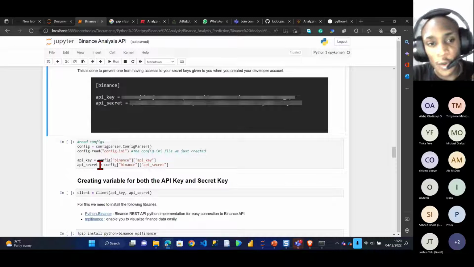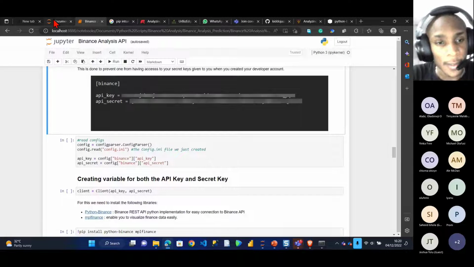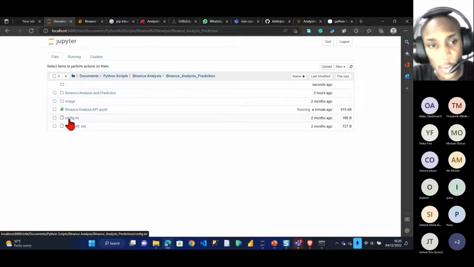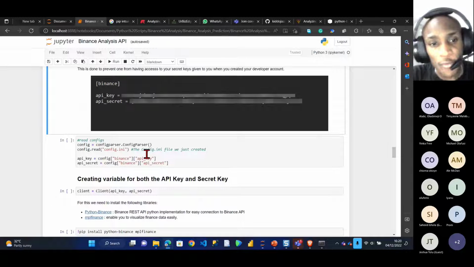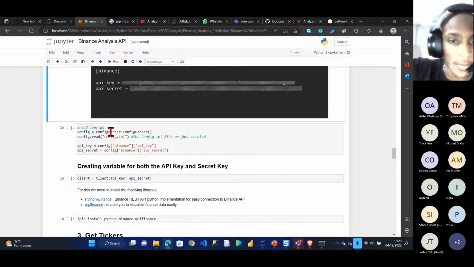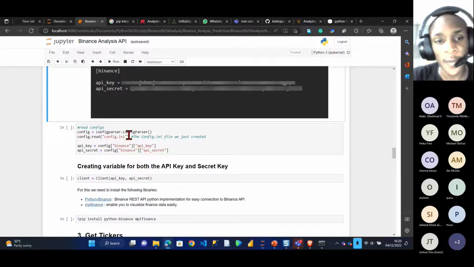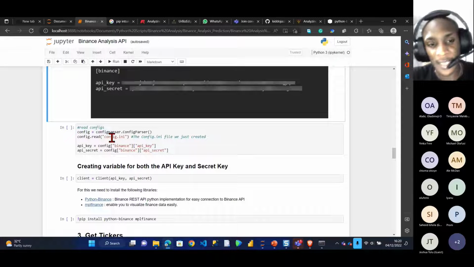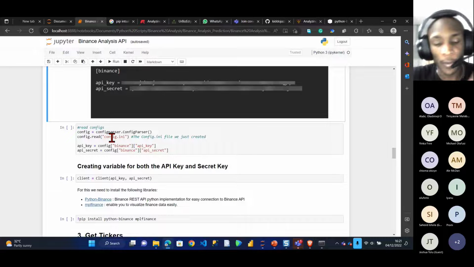I have to now read the config file. Remember, if I go back here now, this was the file I saved. The name of the file is config.ini. So I come back here, and I will have to now read the config file. What I did was config equals ConfigParser. Remember that I said ConfigParser is used to read .ini files. Config.read the ini file. The directory also matters, but because we're in the same directory, I don't need to put any forward slash or get the directory paths anymore, so I can still go on.